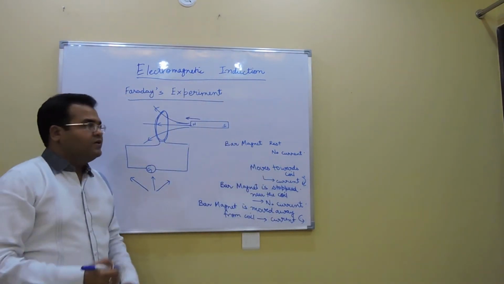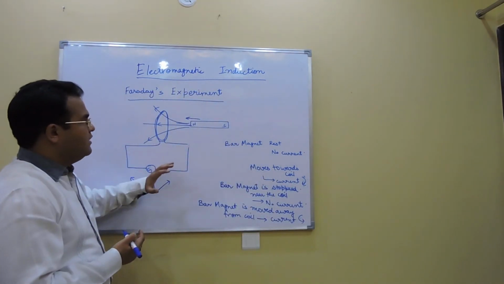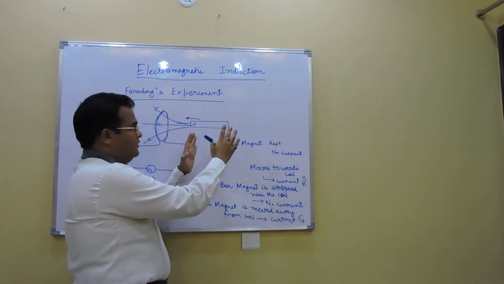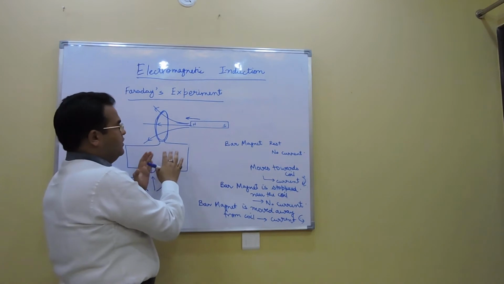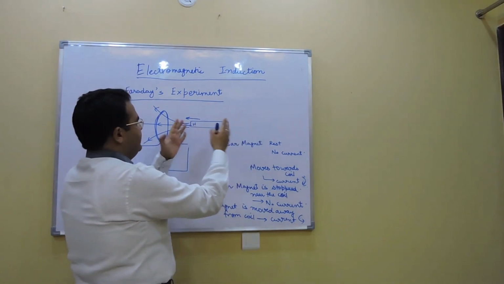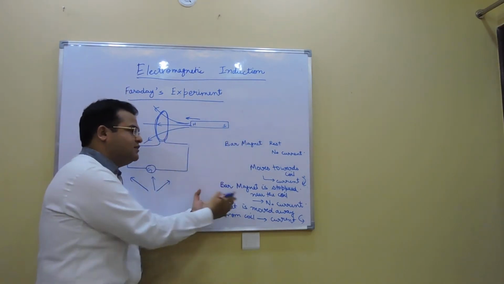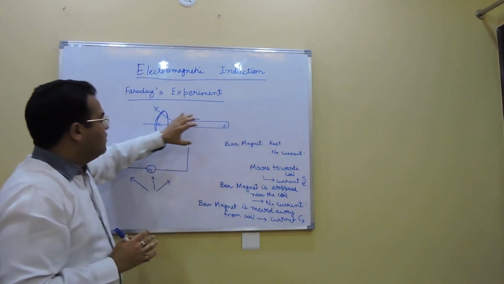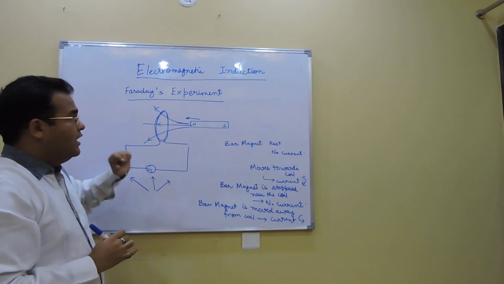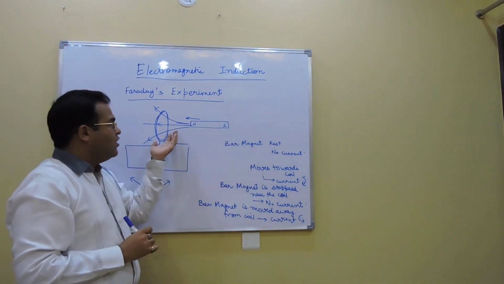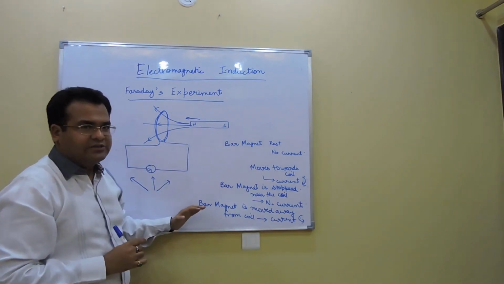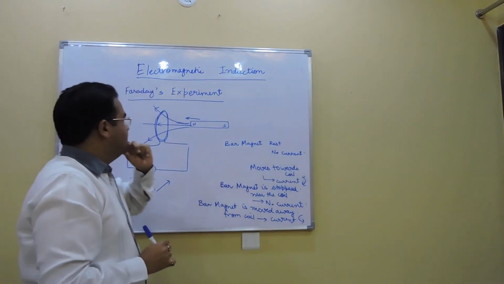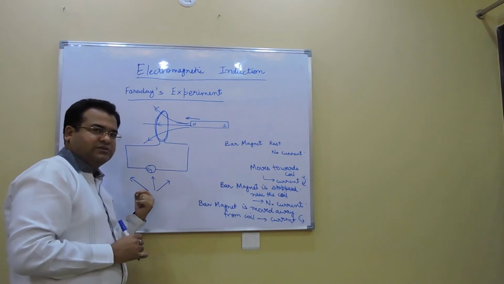So what he observed from this experiment was that when the bar magnet is at rest, there is no current through it. When it is stopped after motion, again there is no current. But whenever the bar magnet is moving, away or towards, there is current. When it is brought near to the coil, there is a current in a particular direction. When it is taken away from the coil, there is current in the opposite direction.